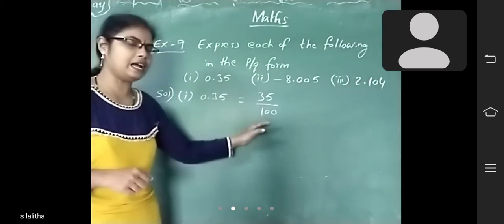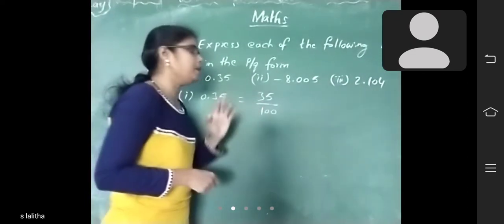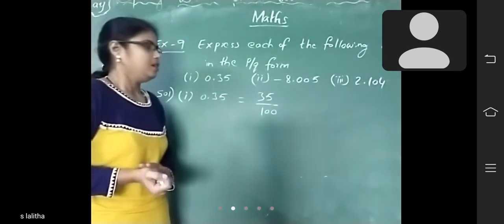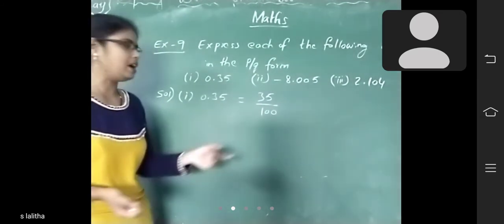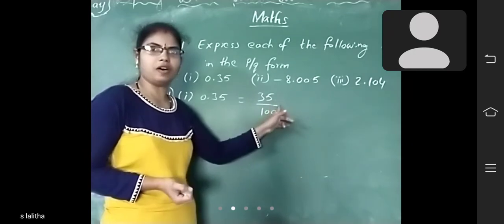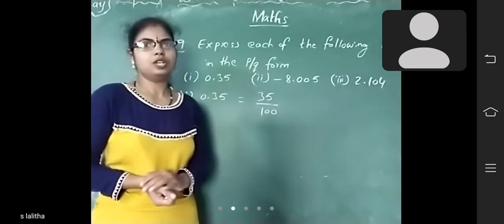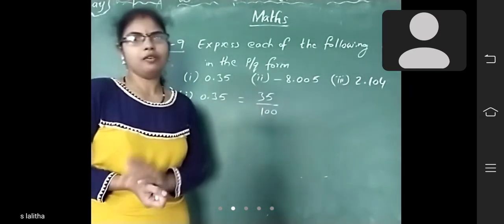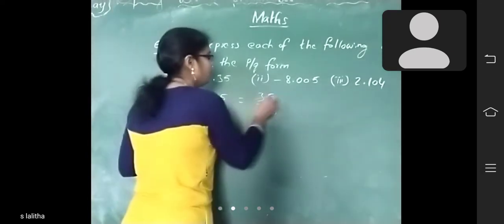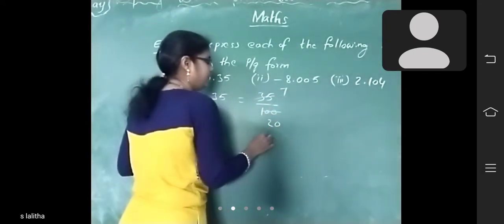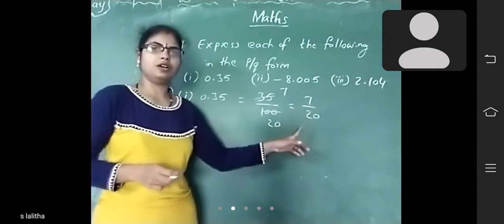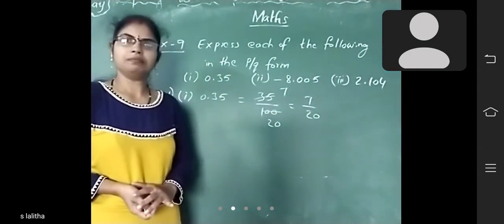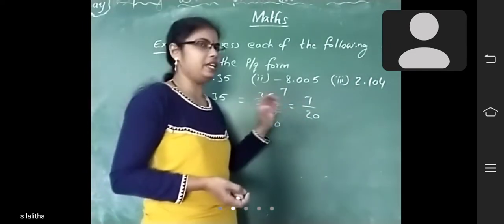That is 100. So 35 by 100. Is it possible to convert into simplest form, children? Yes. Because here the units place is 5, there the units place is 0, so both are divisible by 5. 5 sevens are 35, 5 twenties are 100. So 7 by 20. Is it possible to simplify further? No. So 7 by 20 is the answer.